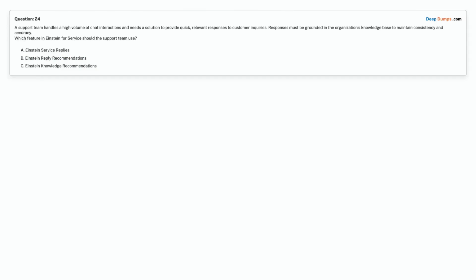Question 24. A support team handles a high volume of chat interactions and needs a solution to provide quick, relevant responses to customer inquiries. Responses must be grounded in the organization's knowledge base to maintain consistency and accuracy. Which feature in Einstein for Service should the support team use? Option A. Einstein Service Replies. Option B. Einstein Reply Recommendations. Option C. Einstein Knowledge Recommendations. Choose the correct answer.